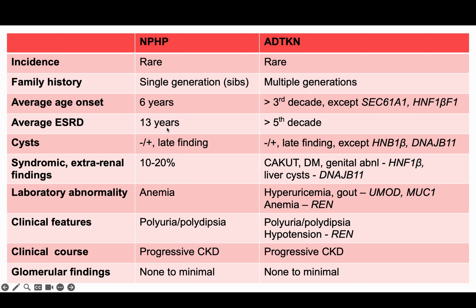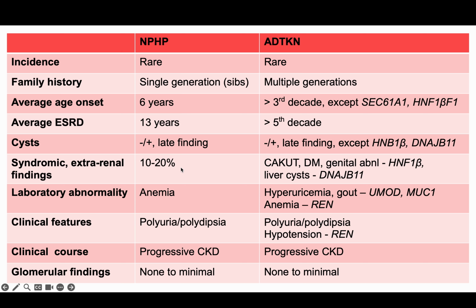Nephronophthisis has, in general, a much earlier age of onset and a much earlier age of end-stage renal disease. Medullary cysts may be seen in either disorder, but they tend to be a late finding in both, but may occur early on in both hepatocyte nuclear factor 1 beta if KCUT lesions are present,